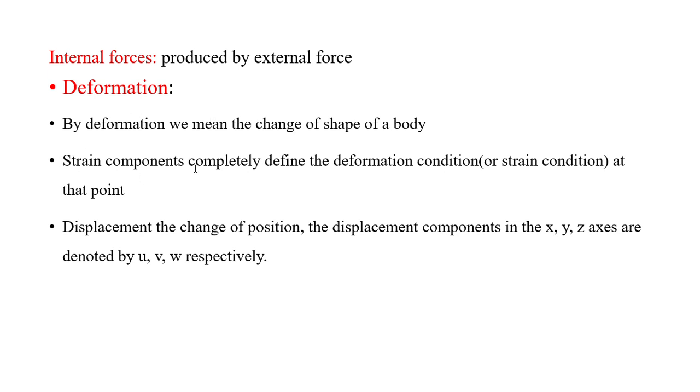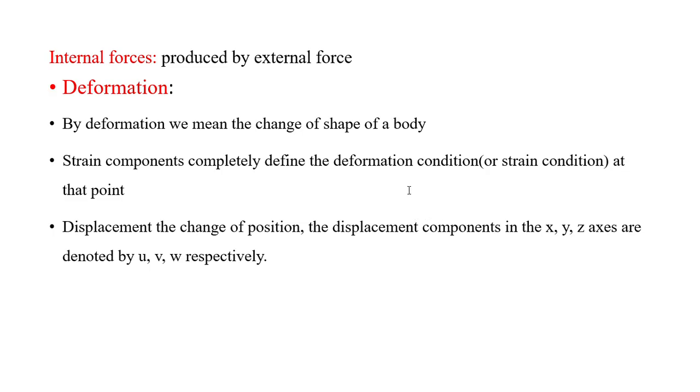And strain components completely define the deformation coordinates or strain conditions at that particular point. These bodies will be defined by the deformation components, the strain components, which can be explained by using these deformations in those directions. And this deformation we indicate in terms of displacements, the change of positions. We indicate the displacement components in three directions.